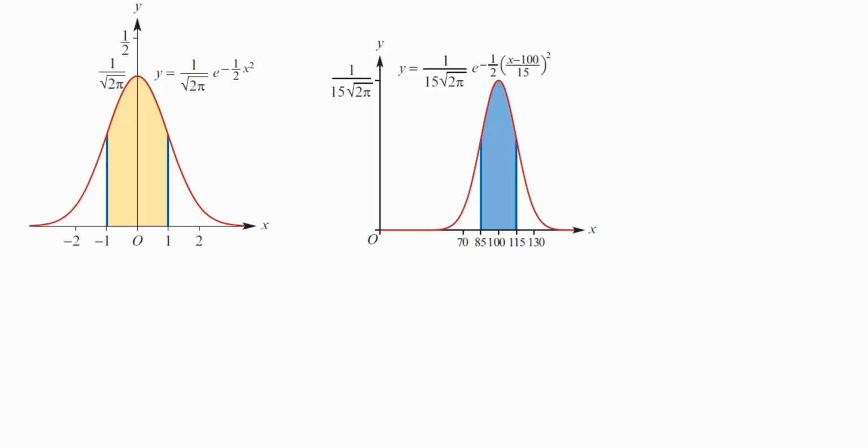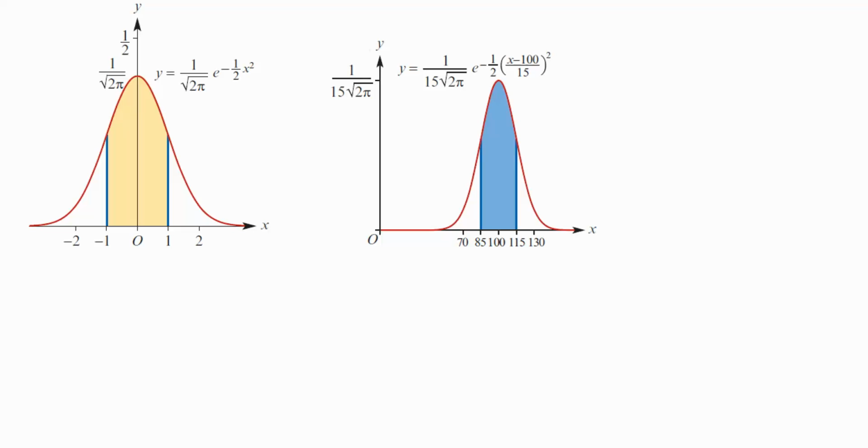Okay? So the formula, if I wanted to change 85 back to a z value, this is called the z-axis, the z values. I want to know what it corresponds to. Then I would use the transformation. I know I'm moving left or right by mu, so x minus mu, divided by, because you're multiplying by a dilation factor, sigma. In our case here, we know what mu is. Mu is 100.